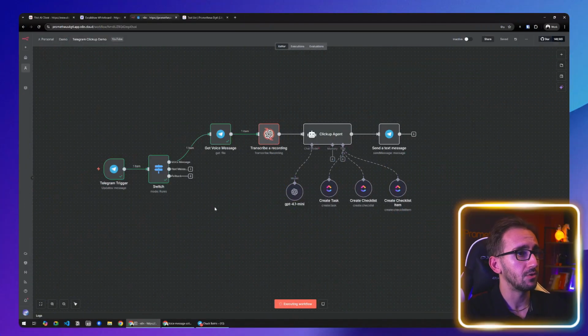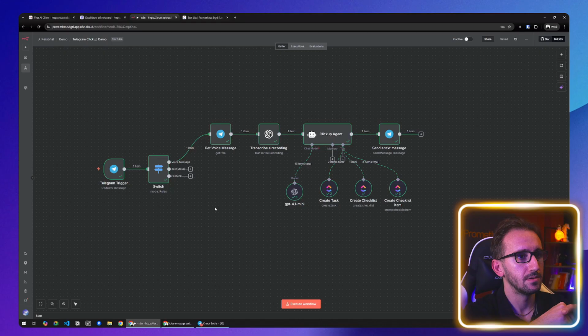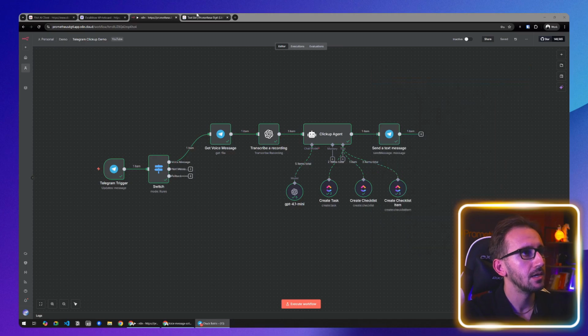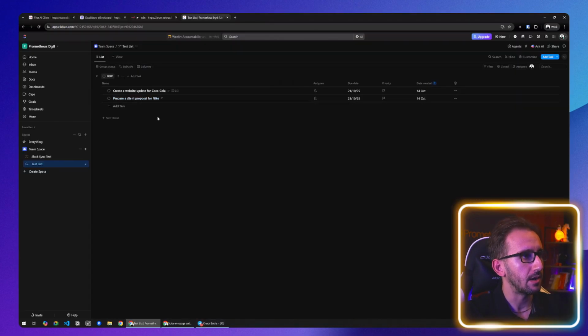Boom, and now I send it. So we go back to n8n, and as you can see, the workflow is executing. The workflow is done and we got back a response. Let's see it from desktop, and it says, I have created the following tasks. It created one task and a second task with a checklist. So let's go to ClickUp and see our two tasks.